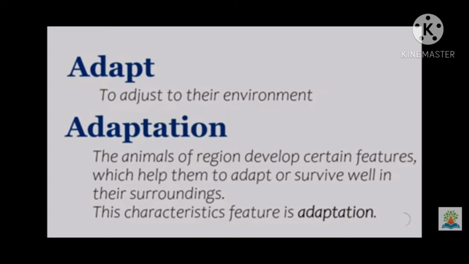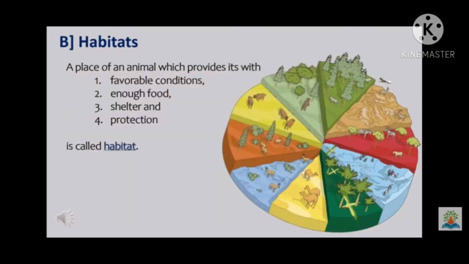And what is meant by adaptation? The animals of a region develop certain features which help them to adapt or to survive well in their natural surroundings. This characteristic feature is called adaptation.